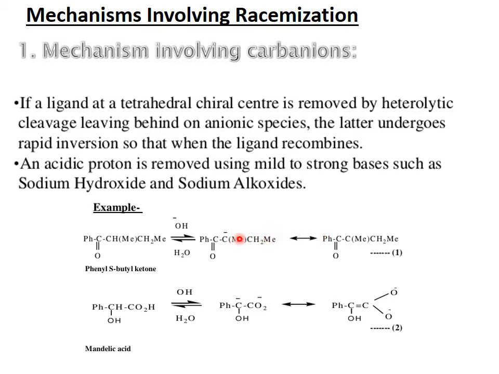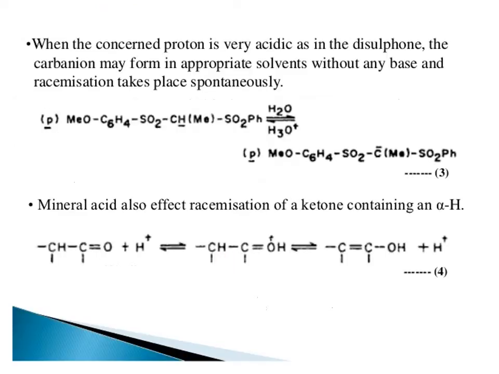Here this is the carbanion and this is the enolate form. This is the enol form. These exist in equilibrium. These are two examples in which a carbanion is formed, and this carbanion results in the formation of a racemate. When the concerned proton is very acidic, as in disulphone, the carbanion may form in appropriate solvents without any base, and the racemization takes place spontaneously.